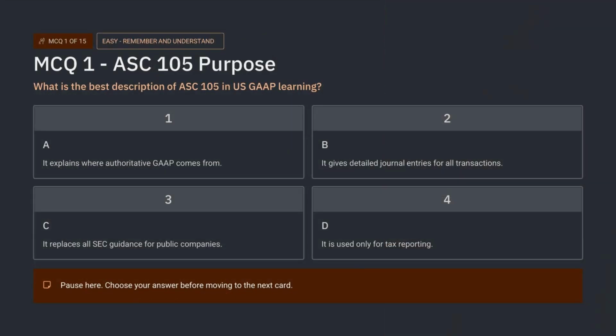Here is question 1. Read the stem carefully and focus on the phrase Best Description of ASC 105. This question is testing whether you understand the role of ASC 105 in the US GAAP system. Is ASC 105 mainly a detailed transaction standard, a tax rule, a replacement for SEC guidance, or the foundation for understanding GAAP authority? Pause now and choose the best answer.